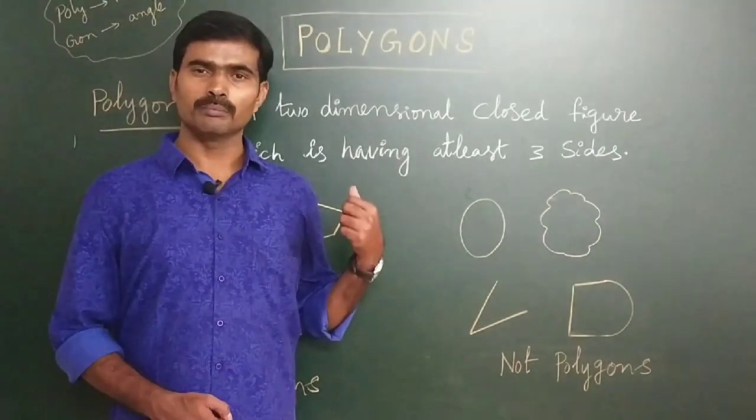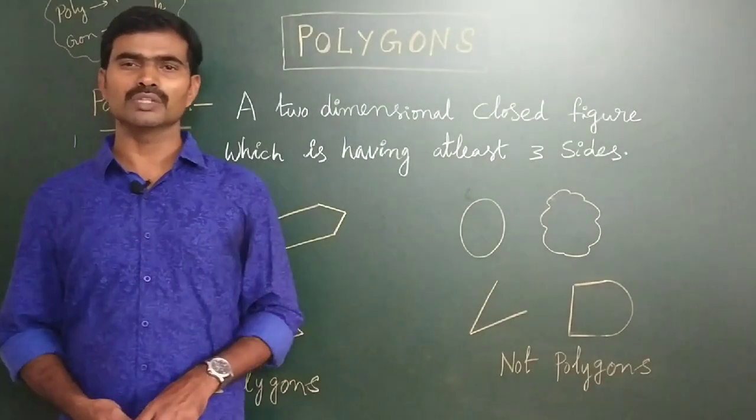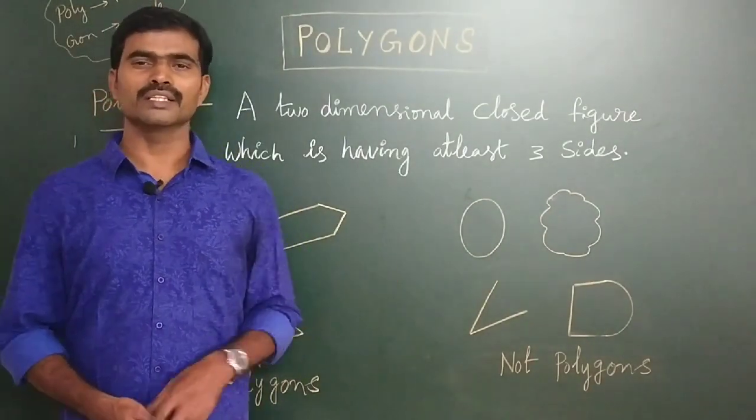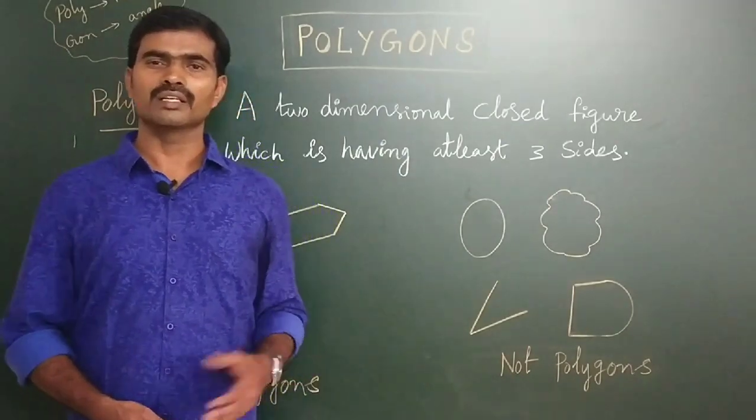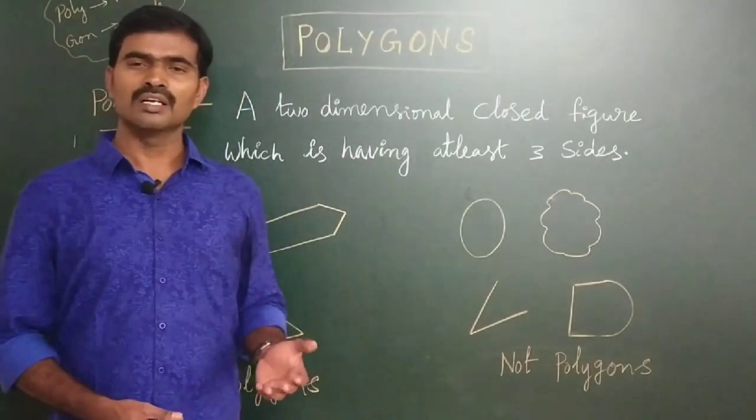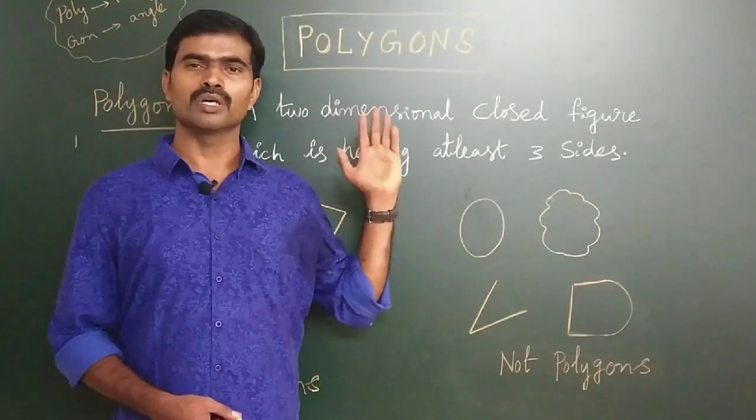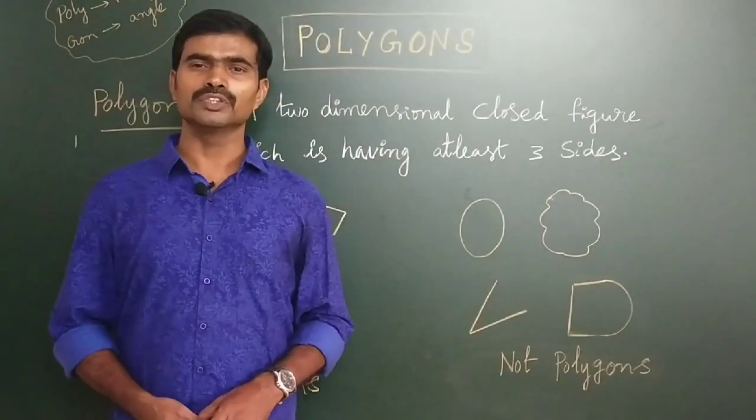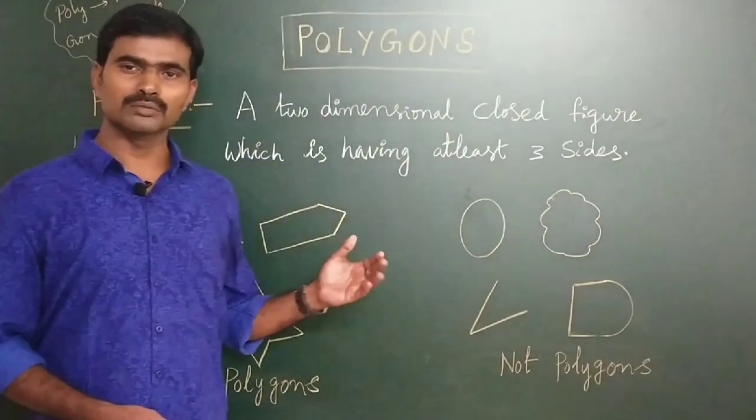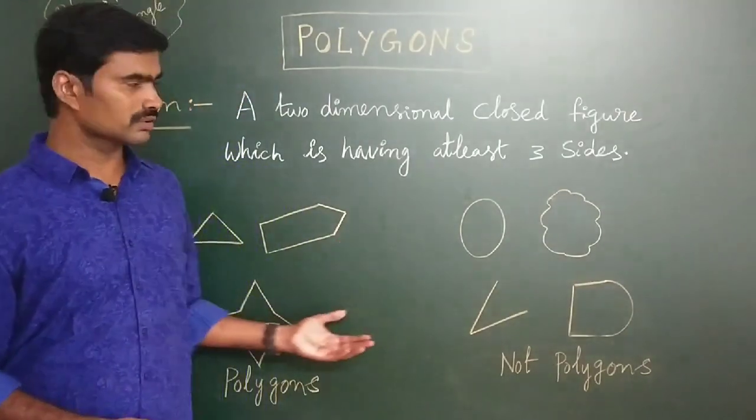Now I am going to explain about polygons. We should learn about polygons before going to learn about triangles and quadrilaterals. Why? Because triangles and quadrilaterals are examples of polygons. I hope this video will help you learn more about polygons.